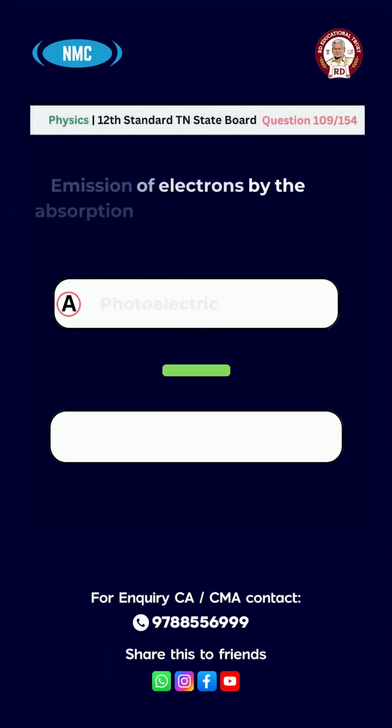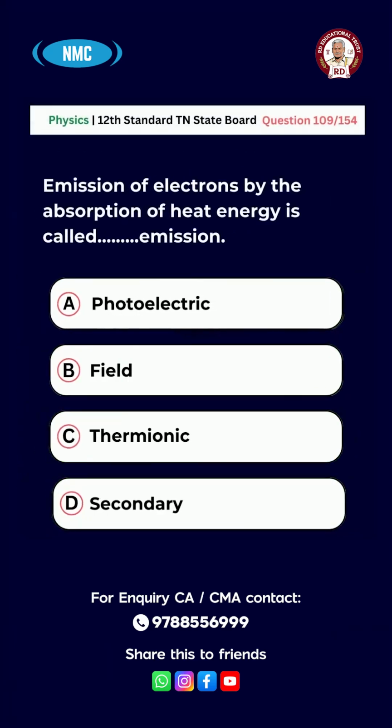Question number 109. Emission of electrons by the absorption of heat energy is called dash emission. Option A photoelectric, B field, C thermionic, D secondary. The right answer is option C, thermionic.